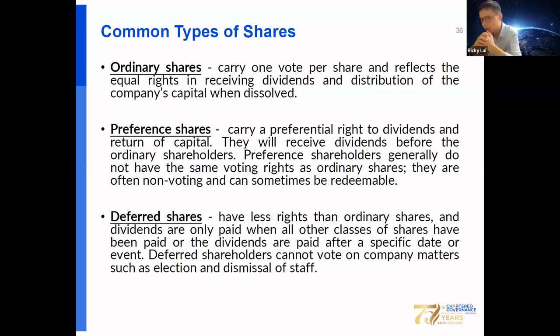For the deferred shares, these have fewer rights than ordinary shares, and dividends are only paid when all the other classes of shares have been paid, or the dividends are paid after a specific day or specific event. Deferred shareholders cannot vote on company matters, for example, election and dismissal of the staff.